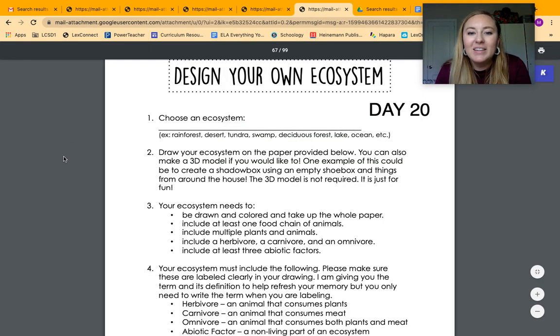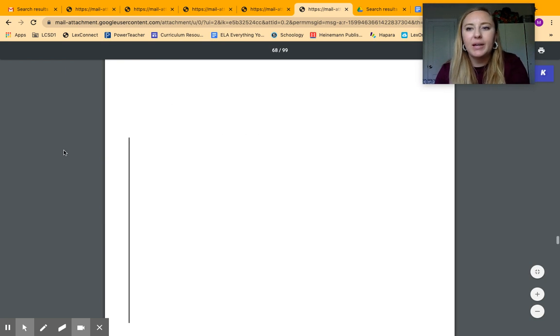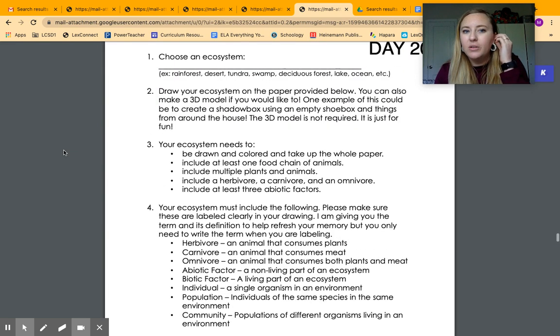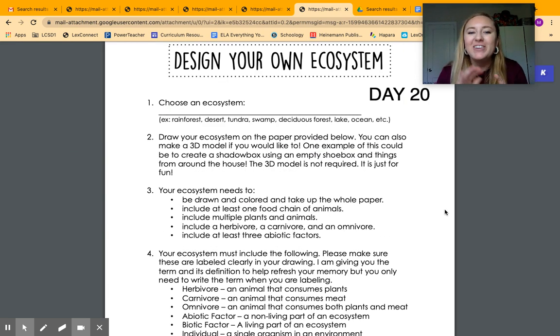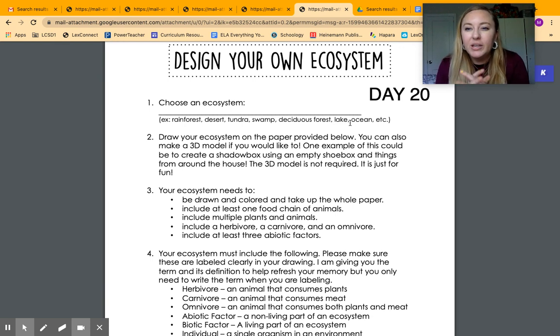And finally, we are back on the science side, and today you get to design your own ecosystem. So you are going to use this blank sheet right here to do all of the things that are on here. So you get to pick an ecosystem. Here's examples of some that you might choose from. And then you're going to draw your ecosystem on that paper. You have the option of making a 3D model, kind of like you did with the ocean floor project, if you would like, but you do not have to.